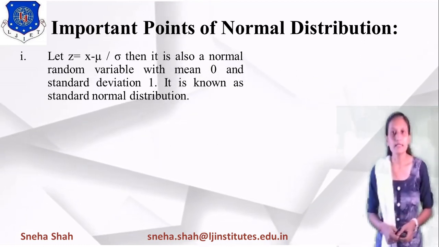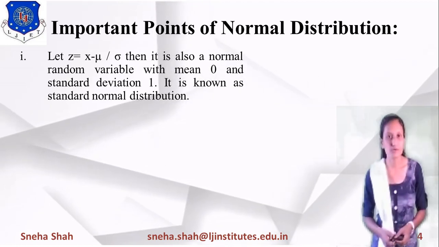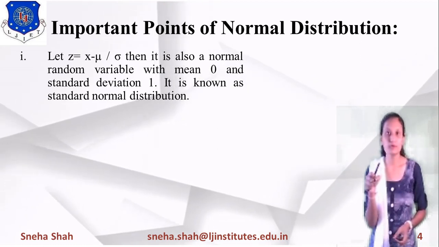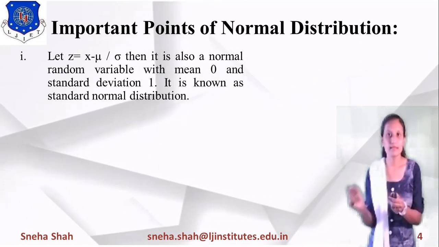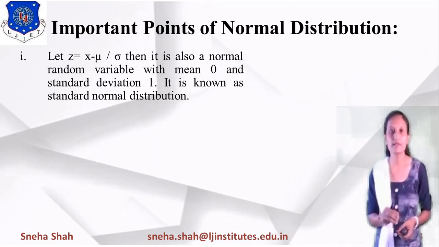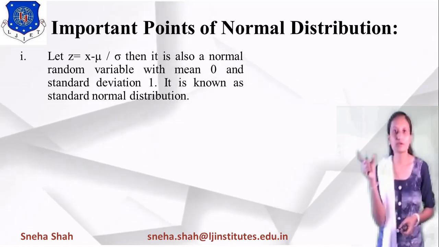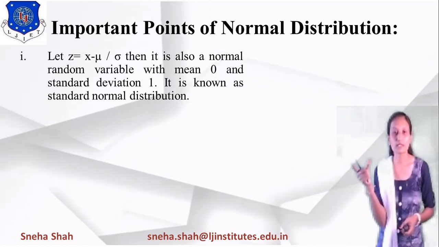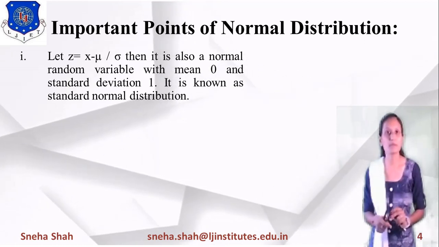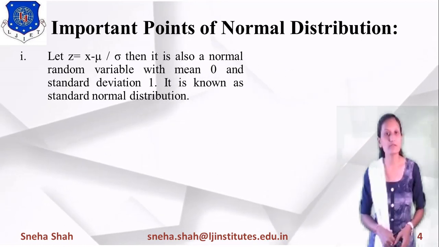So if we are taking a point other than the mean value, it will give you the output for that point. Suppose we take the mean value equal to 2, and you want to find the probability between 0 to 3 or 0 to 1, then how do you find it? By using this property, as we take the mean value equal to 0 and standard deviation equal to 1. This kind of curve is also considered as standard normal distribution.